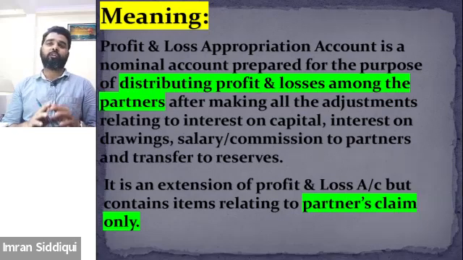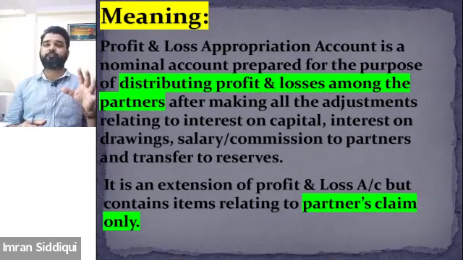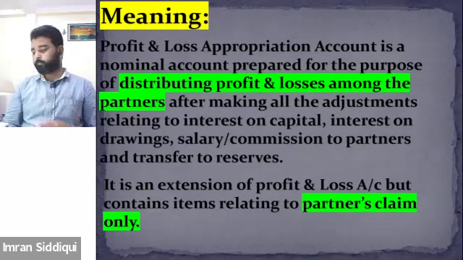After adjusting all these values, the remaining amount will be distributed among the partners, and for showing the distribution of profit and losses, we prepare the P&L appropriation account. I hope this is clear.